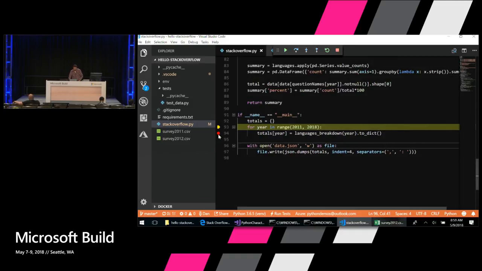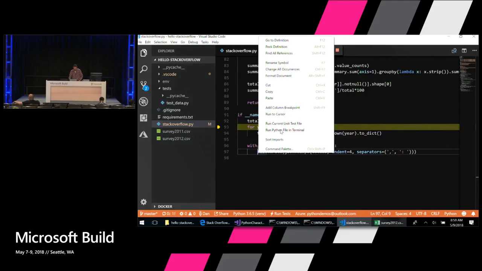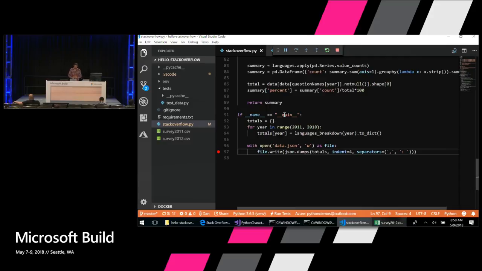All right. So we're going to let that run until here. Run to cursor. The last thing we do is dump this totals array as a JSON dictionary to a file called data.json. And we can see the surveys are downloading here. We're almost at 2017. The survey gets more and more popular each year, so it gets slower and slower as the years advance.